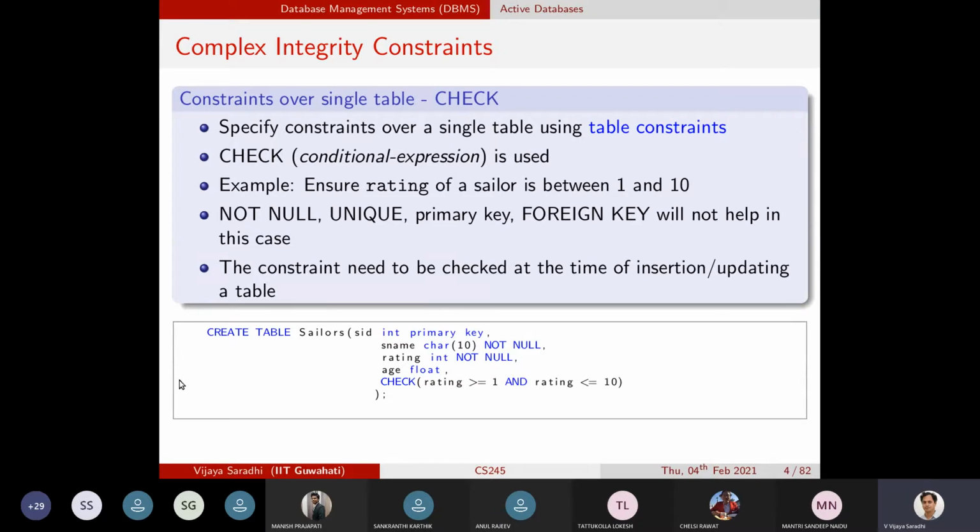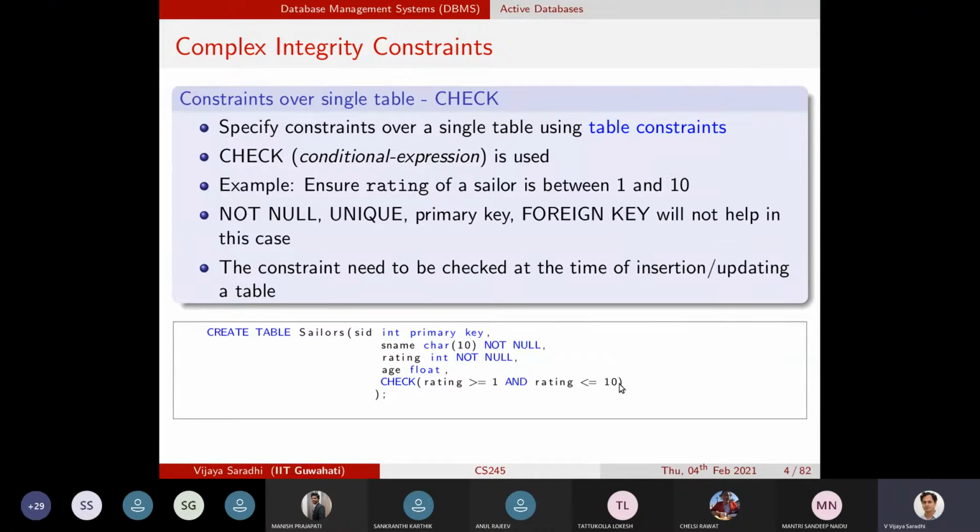For example, if you are trying to insert a record having 4 values, before insertion this check constraint will be activated, and it ensures that rating is between 1 and 10. If this results in true, then the new record will be inserted into the sailors table.